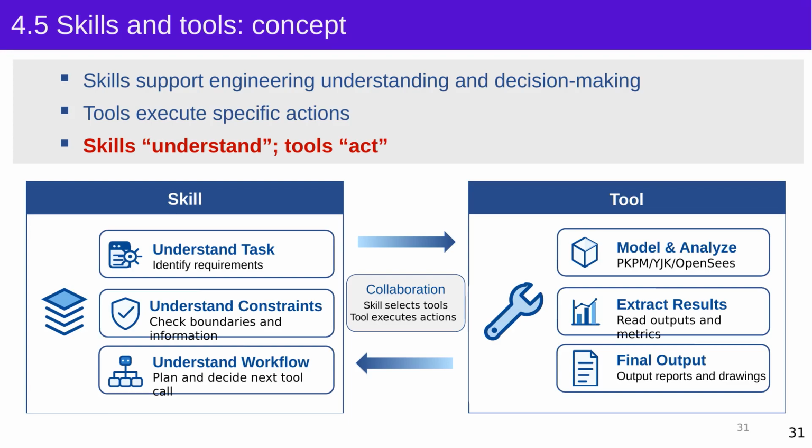In this workflow, we separate skills from tools. Skills mean understanding what the user wants, identifying the engineering constraints, and implementing the work conventionally carried out by structural engineers. Tools mean calling professional software to complete specific tasks. For example, the agent can call OpenSees for structural analysis, or PKPM and similar software for reinforcement and detailing design. The agent is the framework, while these professional tools remain essential for completing the engineering work.